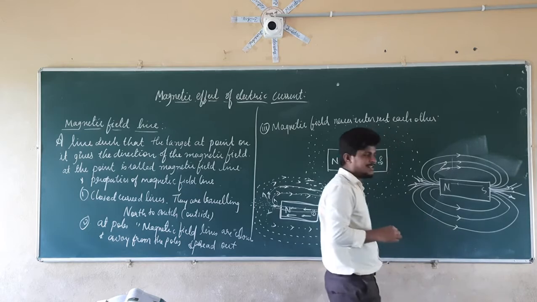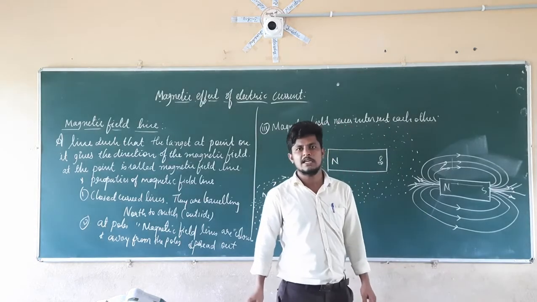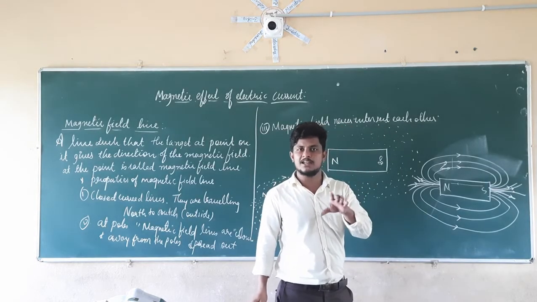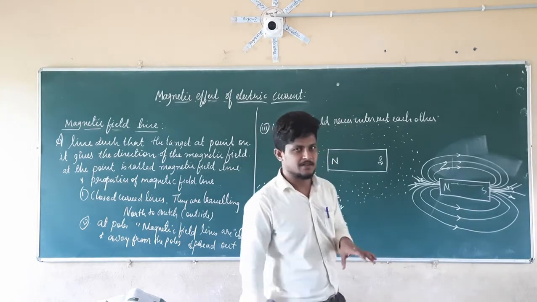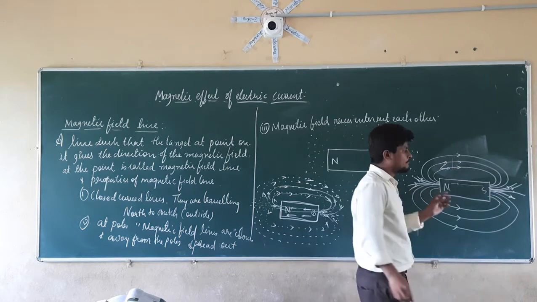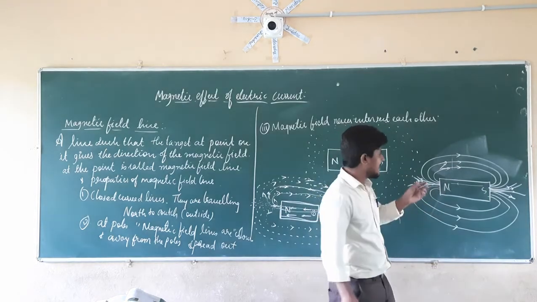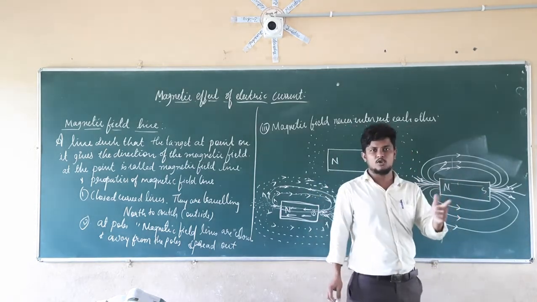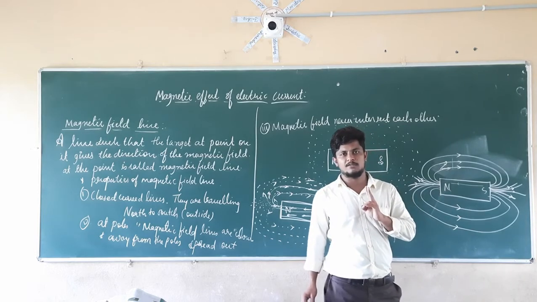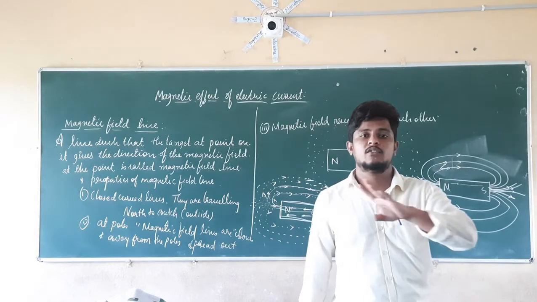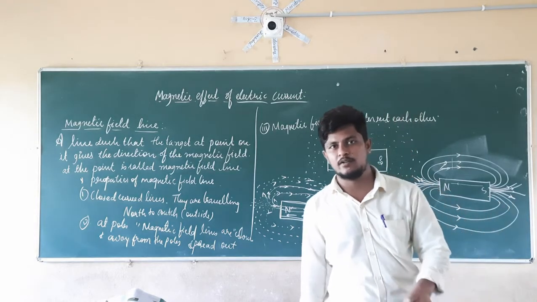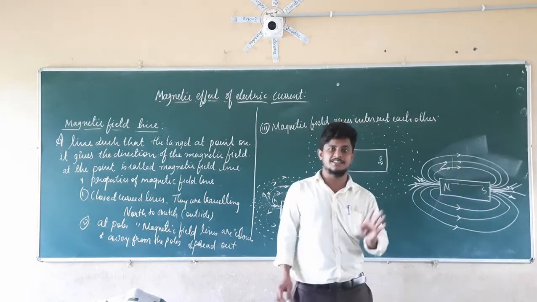If it is not possible, then each line is moving in such a manner that they are not going to intersect each other. They are traveling parallel to each other. They always travel in a parallel direction. Because of that, they are not going to intersect each other. If you take a compass at any point, it is not possible to show two directions at a position. Because of that, those magnetic field lines are never ever going to intersect each other.